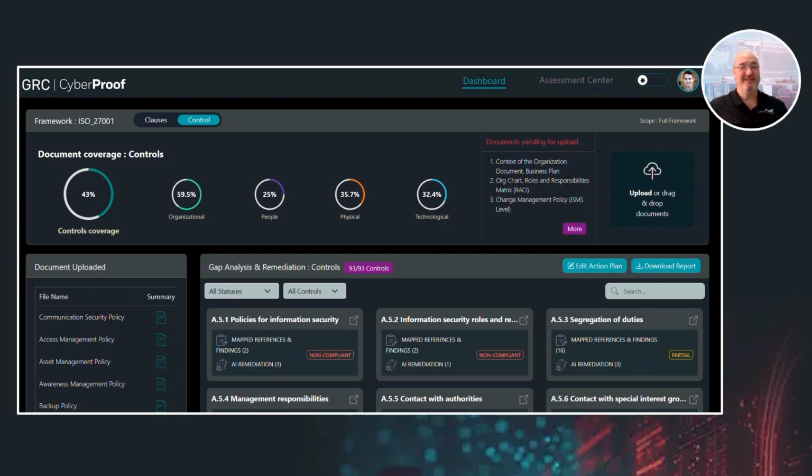For thoroughness, the AI performs a comprehensive review of every document against every control, and nothing gets missed. And because the entire analysis is traceable, every finding linked to a source document, this is fully auditable and defensible. But that's not all. We're not stopping at ISO 27.